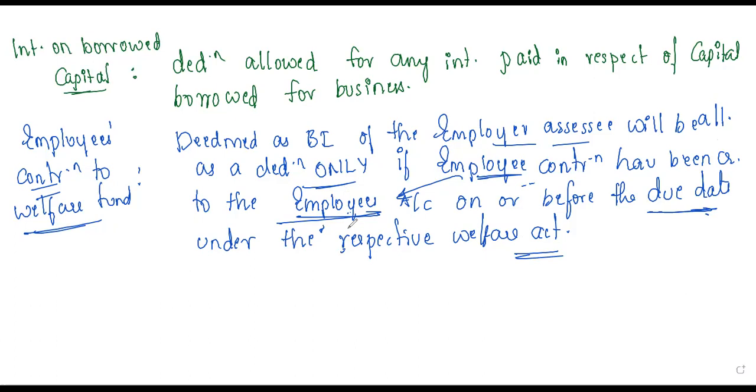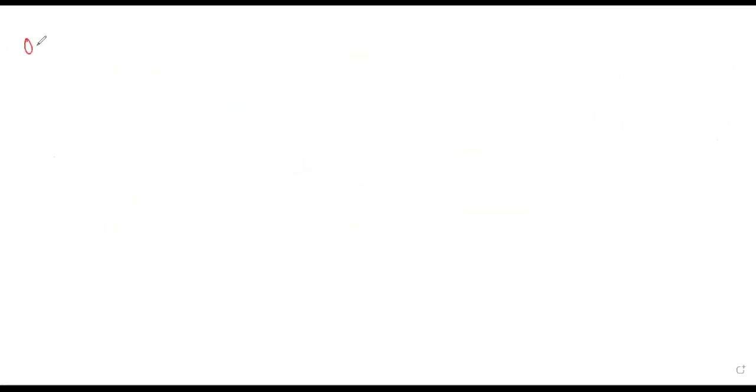Any doubts in this? Understood? Okay. So the next thing, apart from this, we have certain other expenses. We'll see those other expenses. The next heading, other expenses. The other expenses we see here under section 37, subsection 1, and we call these a general deduction. This all comes in general deduction. So we'll see what things are included in the general deduction one by one.